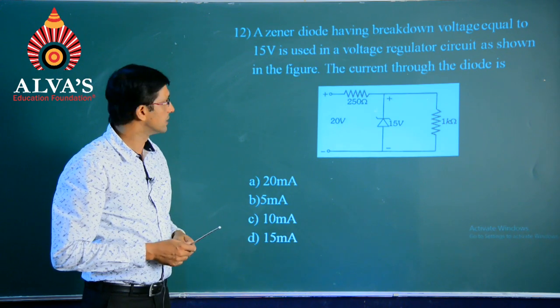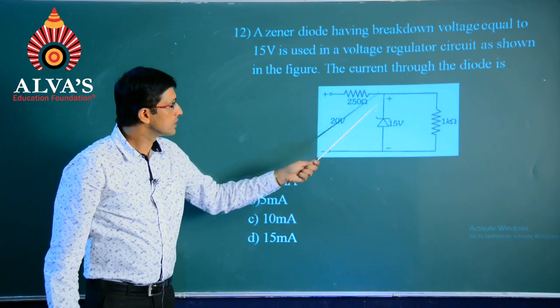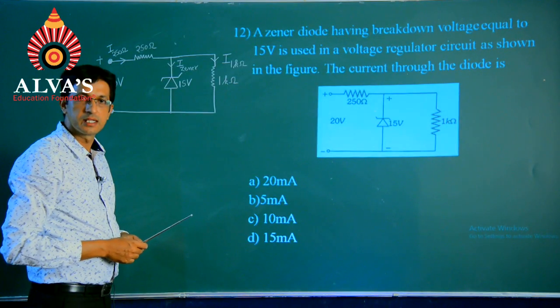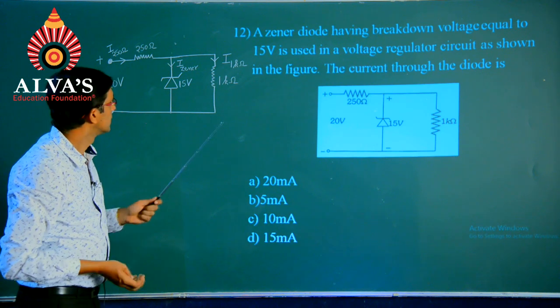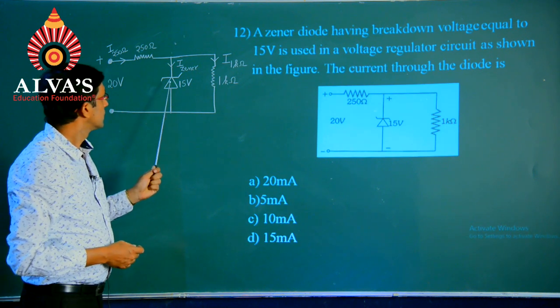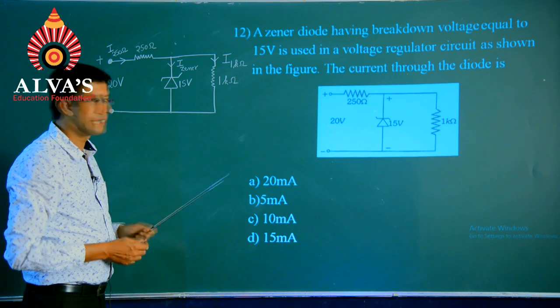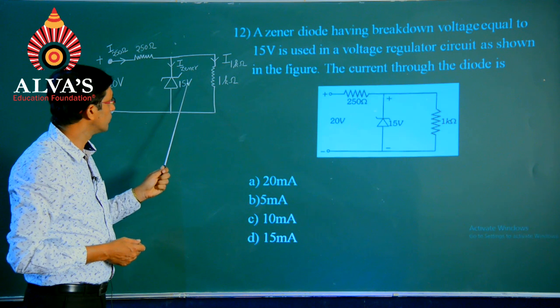circuit as shown in the figure. The current through the diode is, and the explanation for this will be like this. So we have a Zener diode whose breakdown voltage has been specified at 15 volts.